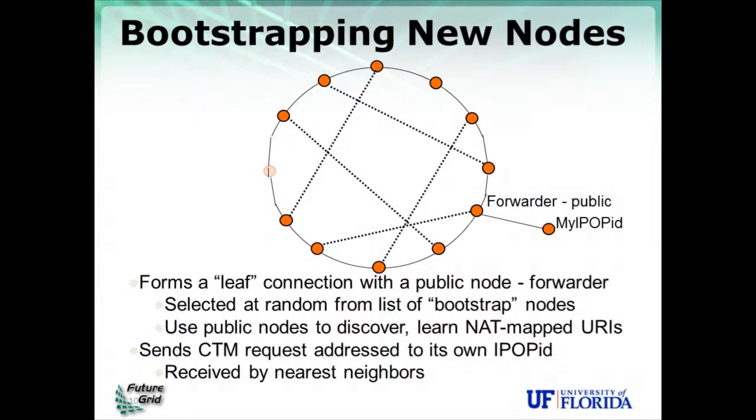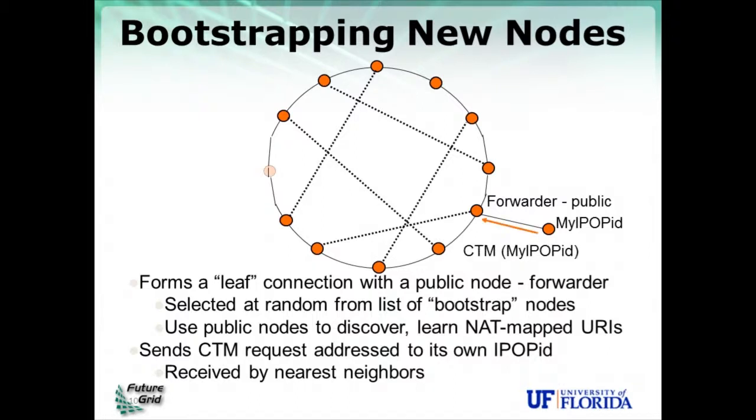But given that a node finds a bootstrapping public node to be its forwarder, what it does at that point is the same process we saw earlier. It sends a connect to me message, but this one message has a special behavior. It's sent to its own identifier, so this message will go towards the identifier that the node is trying to join the network with.